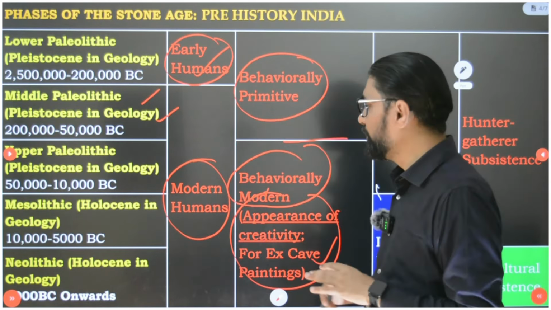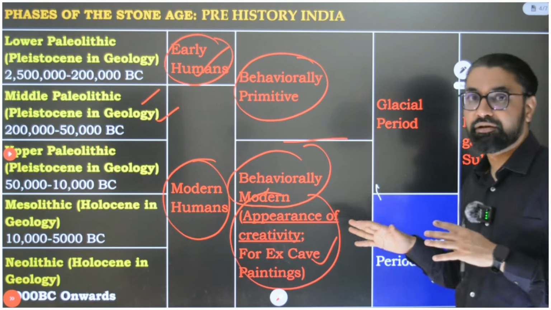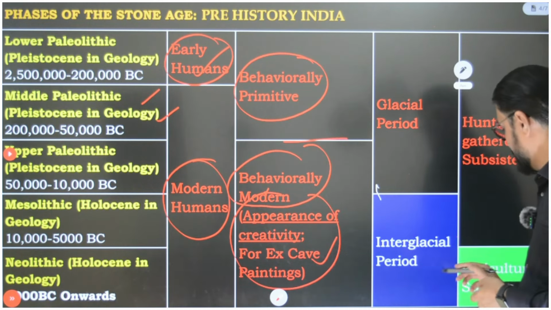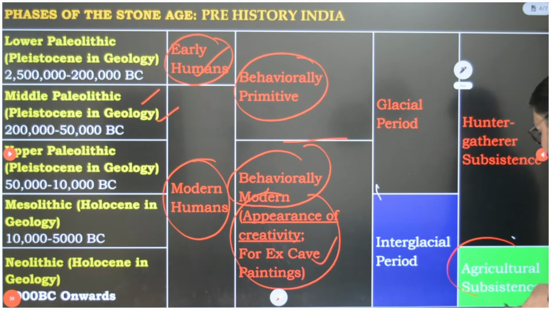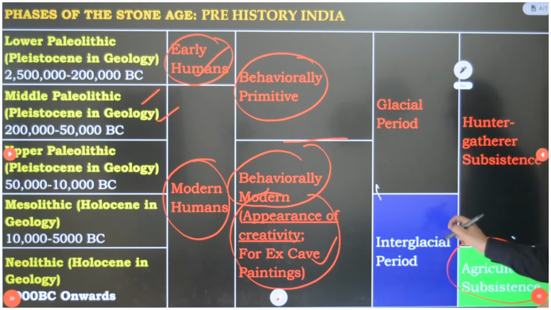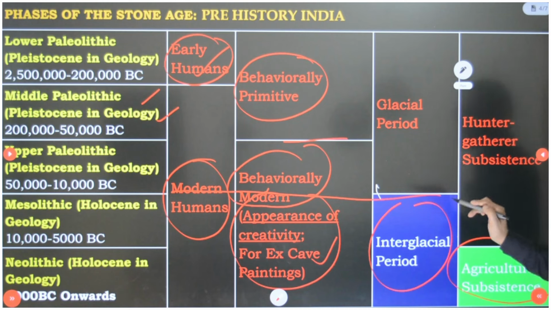This is the basic overview I wanted to give you of these time periods: Old Stone Age, Middle Stone Age, and New Stone Age. So this Neolithic period, guys, is where agriculture subsistence started. And Mesolithic, I told you, was the interglacial period. So Mesolithic started with the interglacial period, and Neolithic started with agriculture subsistence.